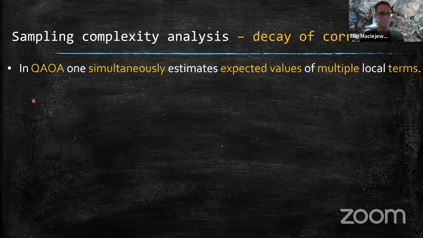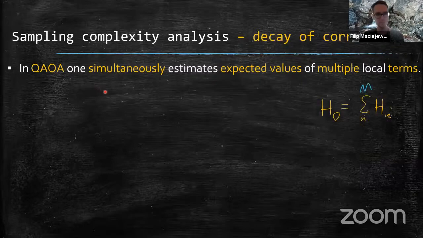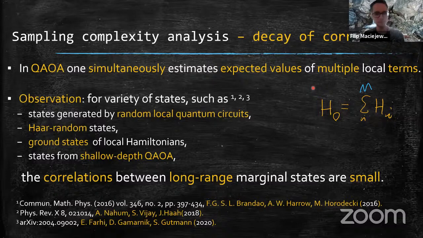Basically, in QAOA one simultaneously estimates expected values of multiple local terms of some Hamiltonian; they commute, so we can measure them simultaneously. Now we can make the following observation. For a variety of states, the correlations between long-range marginal states are actually small.